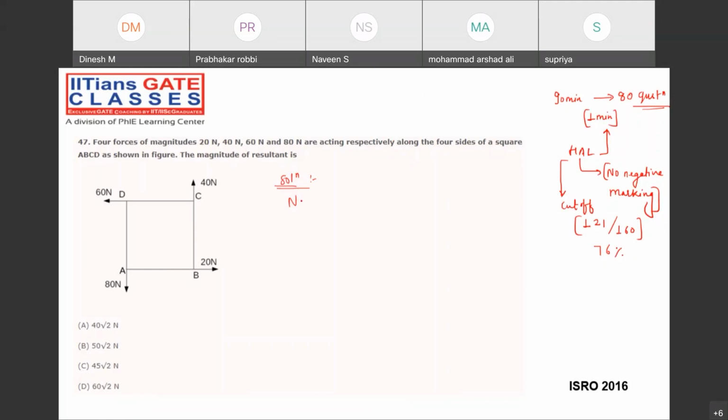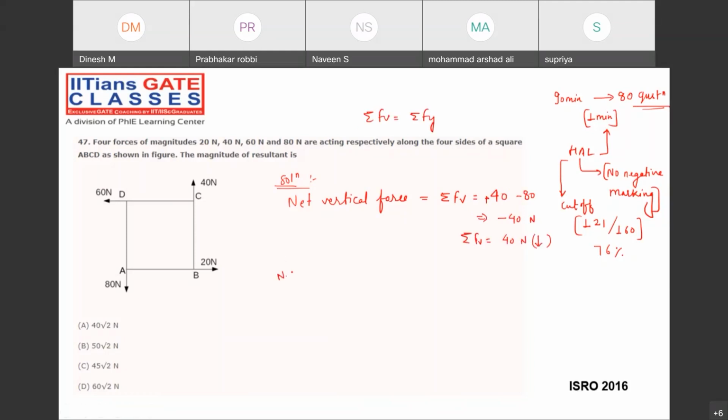Okay, fine. Try to find the net vertical force. This net vertical force I'm calling the summation of FV in the vertical direction. Either you say FV or FY, both are the same thing. What is the total force acting in the vertical direction? 40 plus 40 minus 80. Then what about the resultant force? Minus 40 Newton in the downward direction. So the total force is 40 Newton in the downward direction.